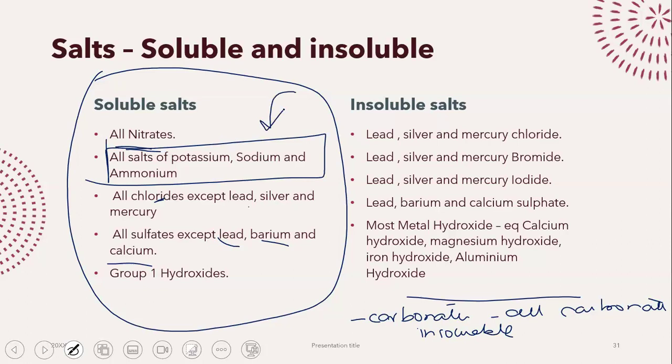So hopefully this makes it easy for you. Nitrates, soluble. Chlorides, all soluble except for three: lead, silver, mercury. All sulfates, soluble except for lead, barium, calcium. All carbonates, insoluble except for sodium, potassium, ammonium. Learn the exceptions. Everything else is soluble.